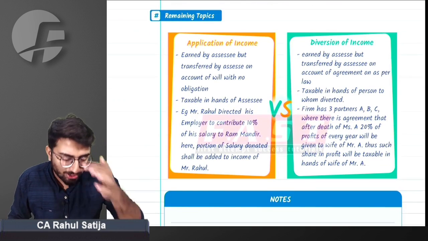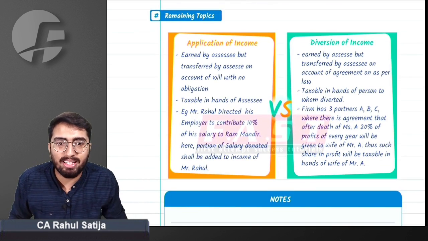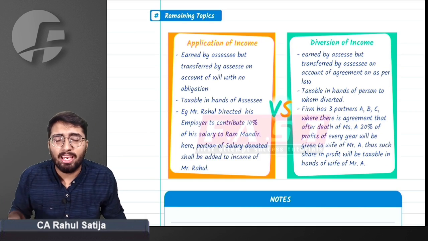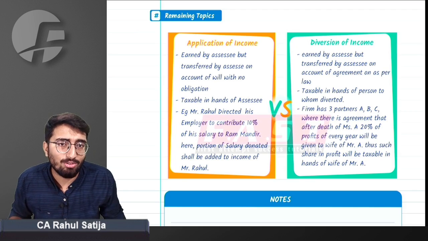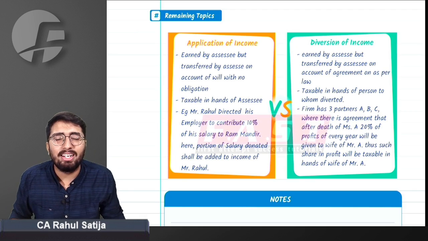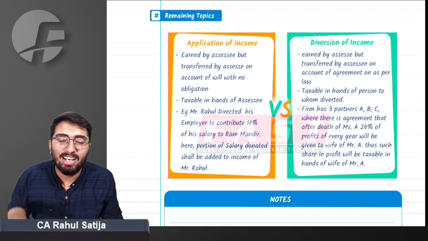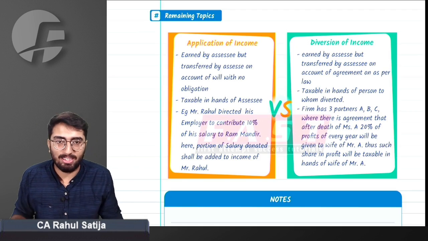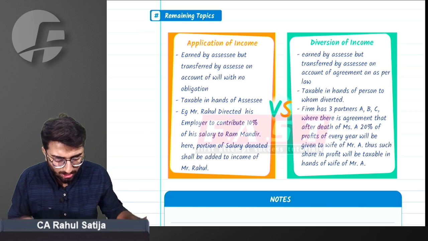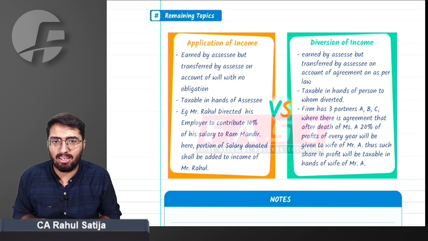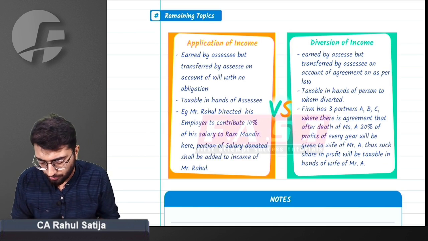If I clearly ask you to read, it says income earned by the person but transferred by the person on account of agreement or as per law. If income is being transferred on account of agreement or as per law, then it is taxable in the person to whom it is transferred, not taxable to the person who receives such income. Did you get this point or not? Yes, sir, we did understand what you are trying to say. This was a basic concept I expected everybody to know.